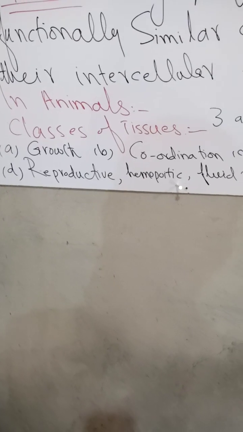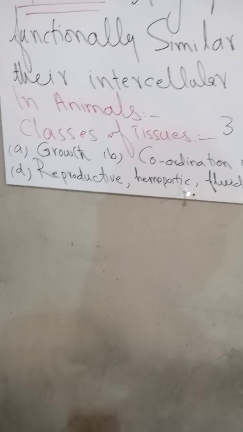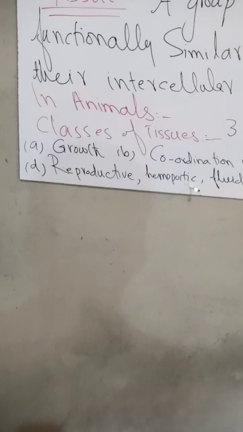First, those tissues which help in growth, repair, and structuring of animals. These cells make the first class of the tissues.